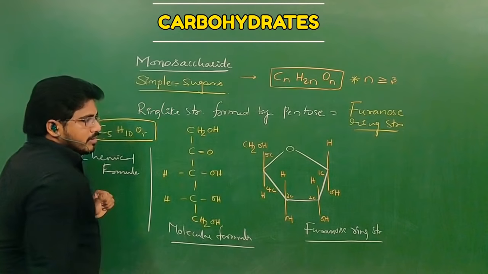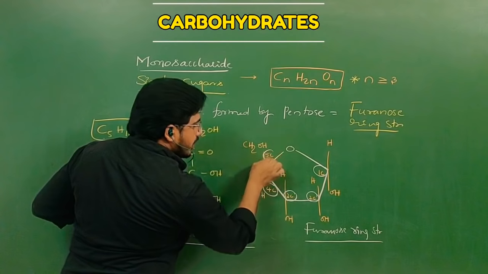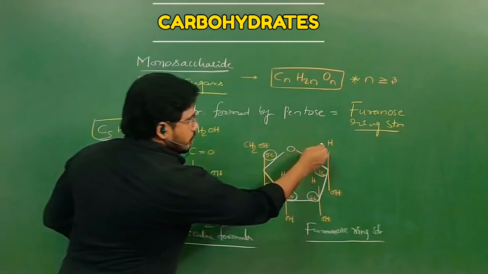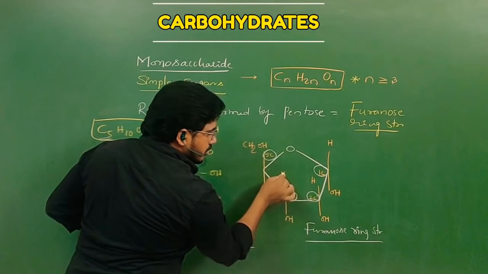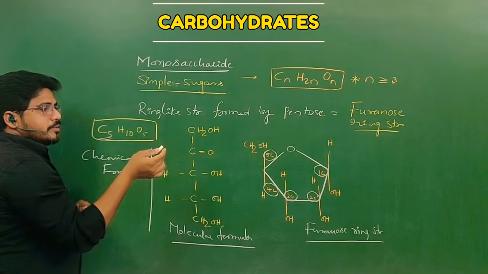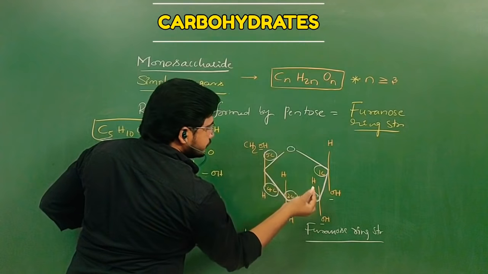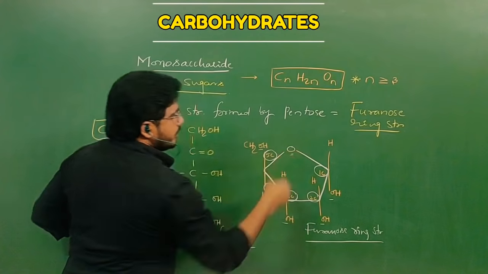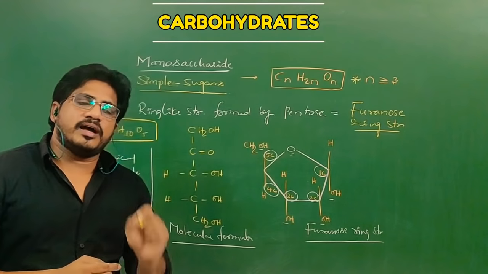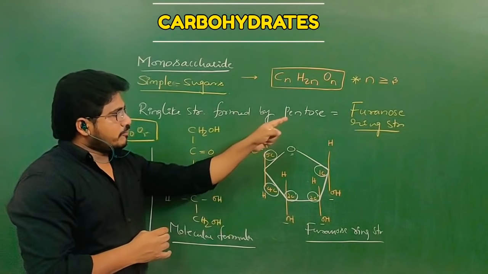Then what about this? You just count the number of carbons here. 1, 2, 3, 4 and 5. So that is C5. Hydrogen should be 10. 1, 2, 3, 4, 5, 6, 7, 8, 9, 10. The number of oxygens should be 5. 1, 2, 3, 4 and 5. So that is the structure that belongs to the pentose. We can say according to the formula C5H10O5. So this structure is called the Furanose ring structure.